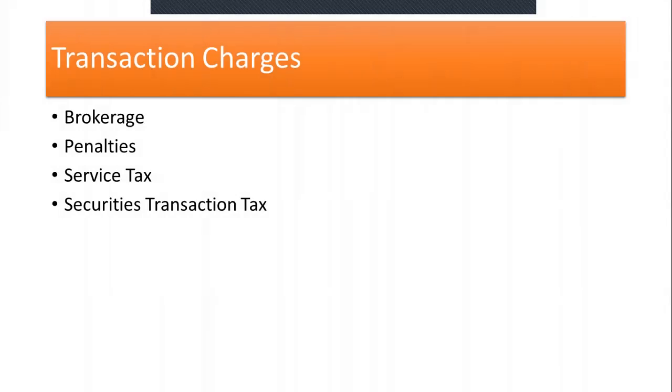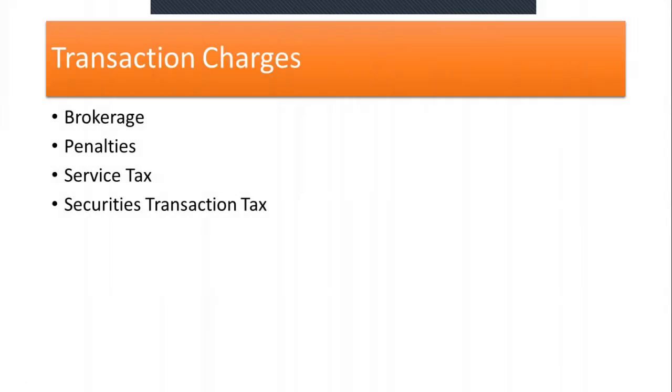In the last slide, we had a discussion regarding the mechanism of circuit breakers. And in this one, we are going to see the transaction charges. It's very simple.